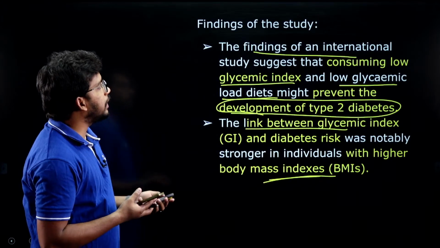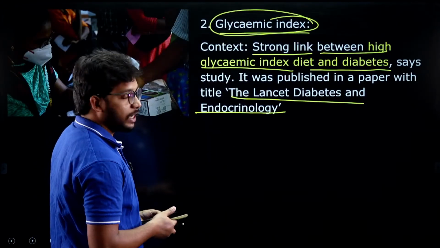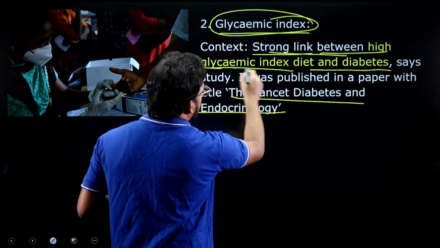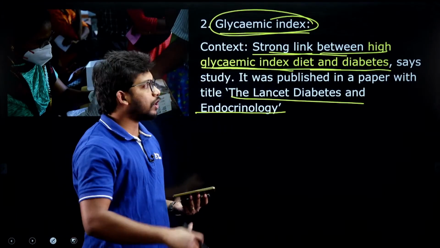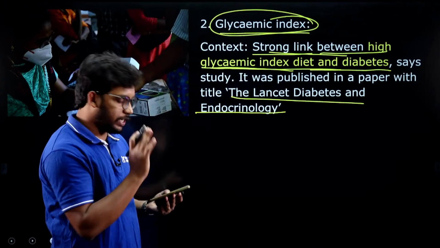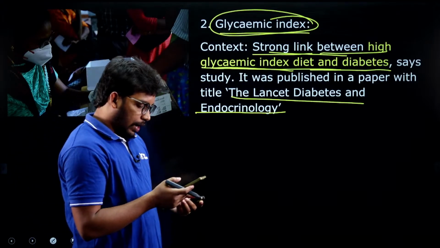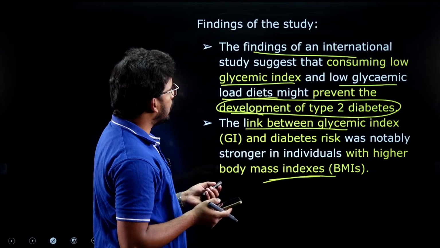So what we have seen here, let me come back to the context again. As I said, there is a strong link between a higher glycemic index diet and diabetes. Just now we discussed, if you are consuming high glycemic index foods, it is causing diabetes. That's what the study has proved. Any doubts? I hope there is no doubt. Let's move to the next article.